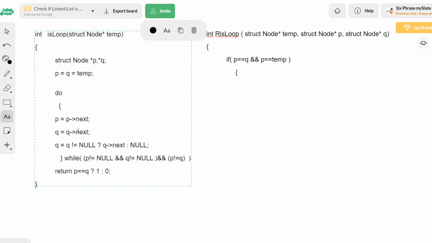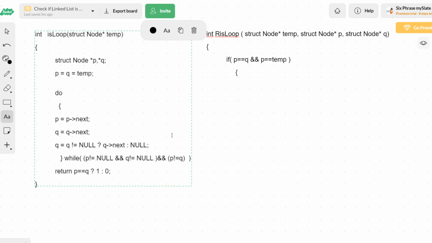Instead of moving Q to Q of next and then checking Q not equal to null, why can't I directly check whether Q of next is not equal to null? If Q of next is not equal to null, I can do two jumps. Q can be jumped two times. But if Q of next is equal to null, only one jump we will be able to do, and that also will reach null. So I can just directly assign null.